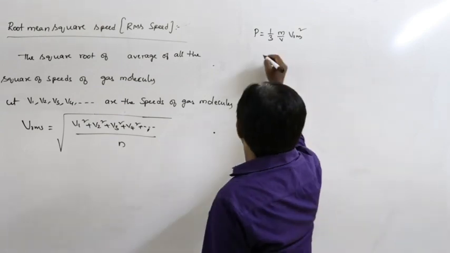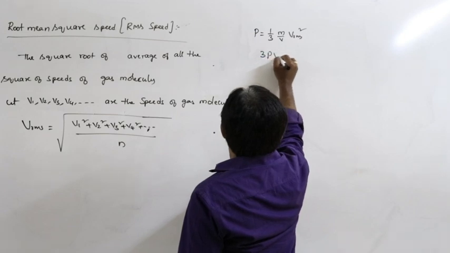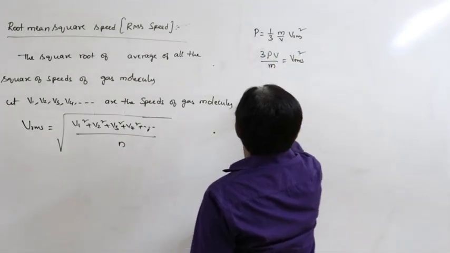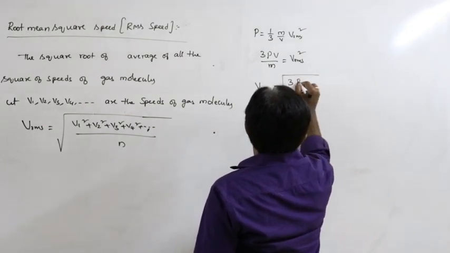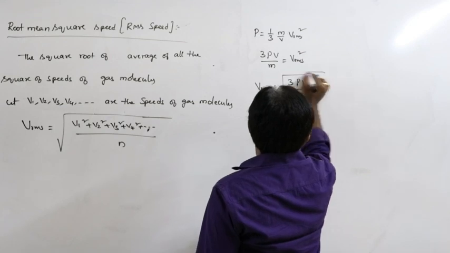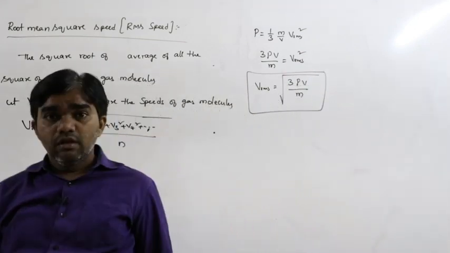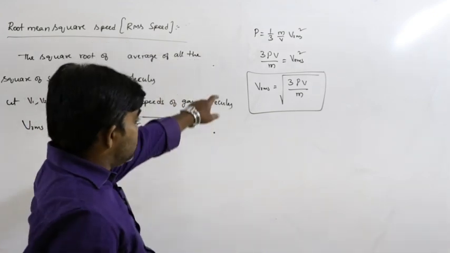So from this, 3 pV by m is equal to Vrms square. So Vrms can be written as the square root of 3 pV by m. That is the RMS velocity.